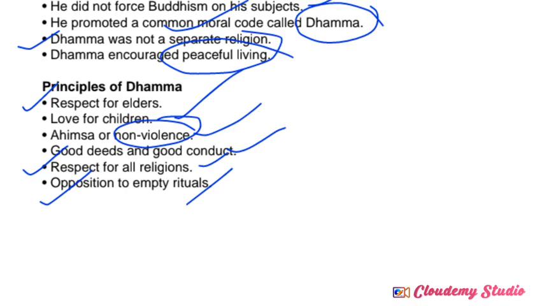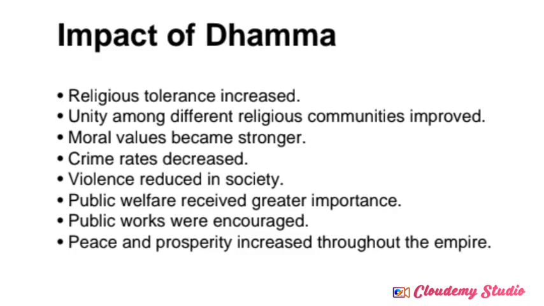Empty rituals means some expensive rituals, for example conducting expensive yajna, yaga, animal sacrifices for the purpose of worshipping gods or goddesses. These kinds of worshipping methods are called empty rituals. So he was totally opposed to empty rituals, and all these are called principles of Ashoka's Dhamma.